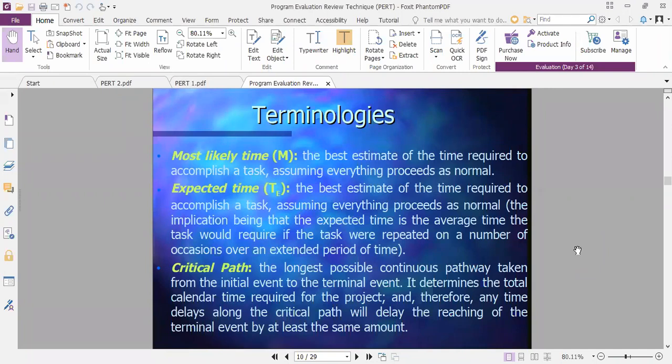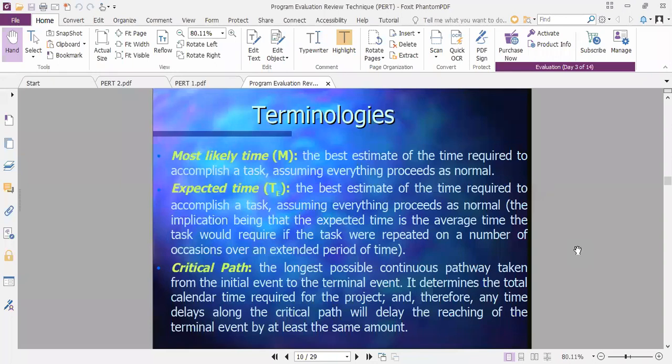Okay, the most likely person may think that yes, everything will be right, everything will be normal, and within 1 year that house may be completed, not in 8 months or not in 2 years, but 12 months, and you are as expected. You have to calculate the expected time.